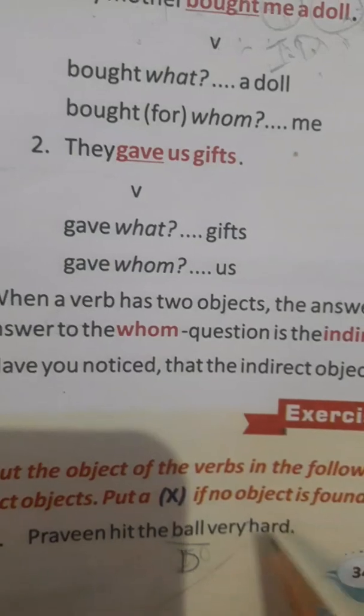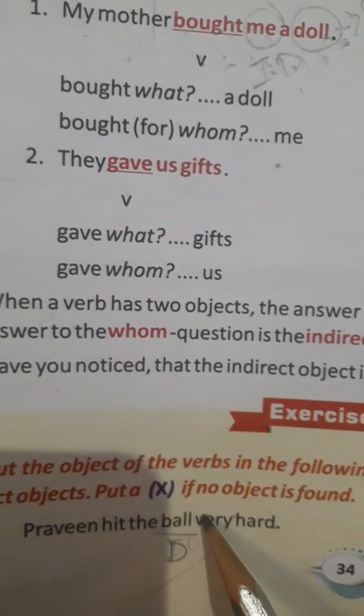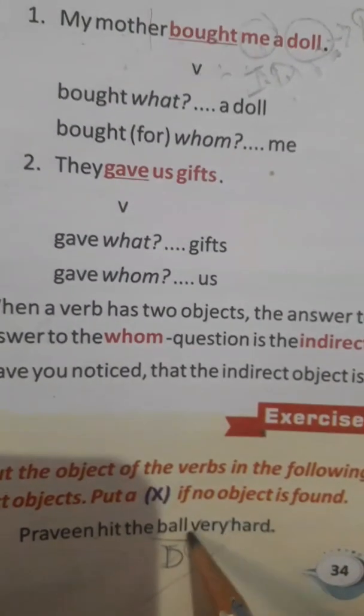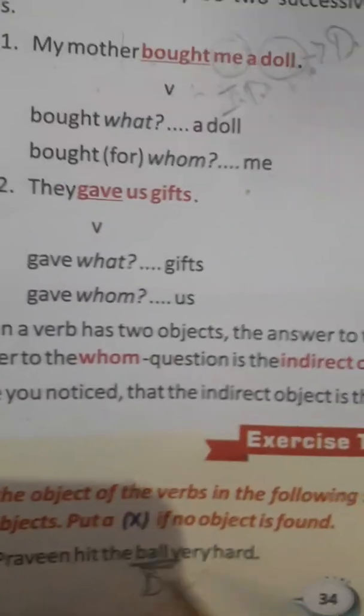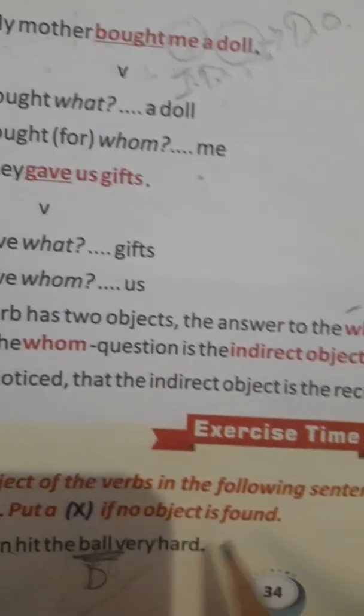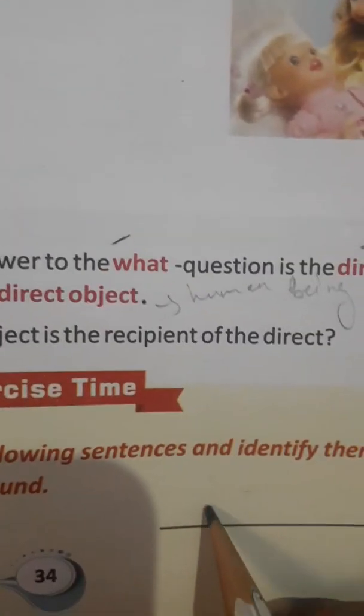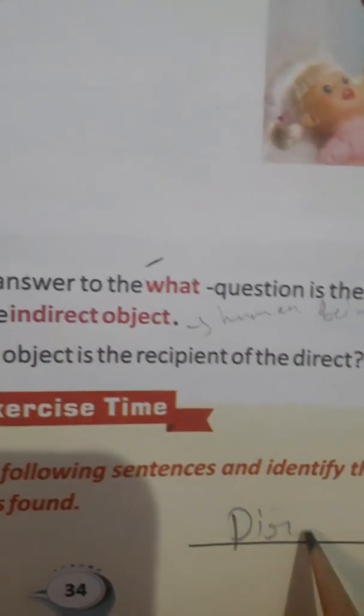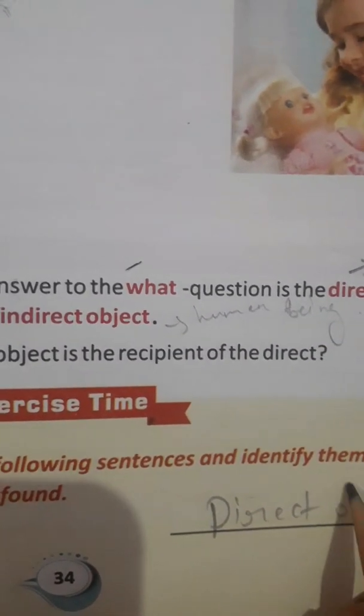Praveen hit the ball very hard. What did Praveen hit? Praveen hit the ball. So this is your object, and this is the direct object.